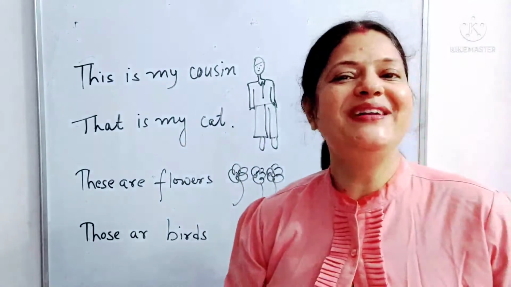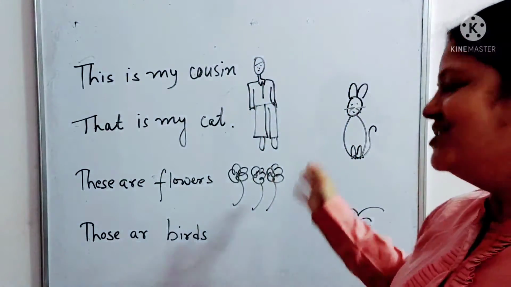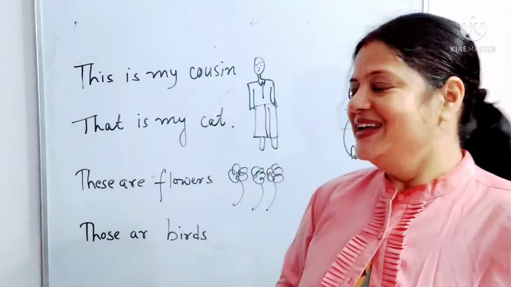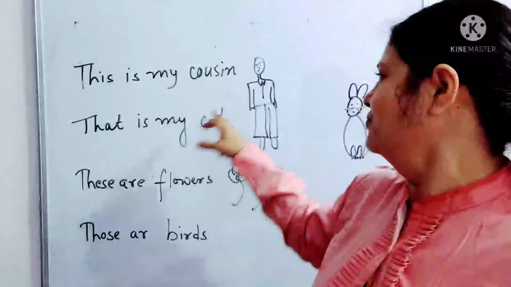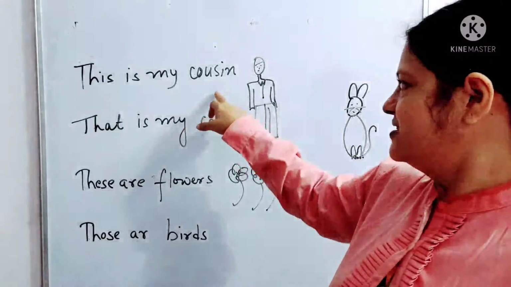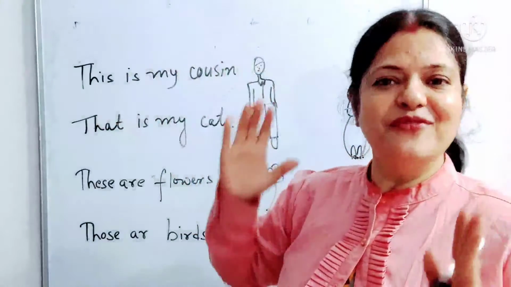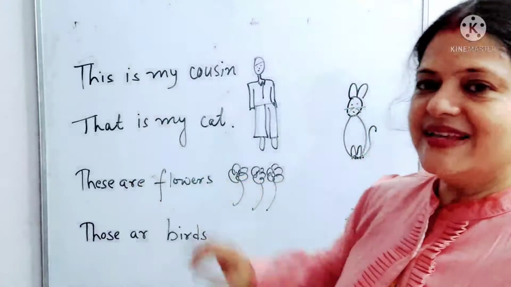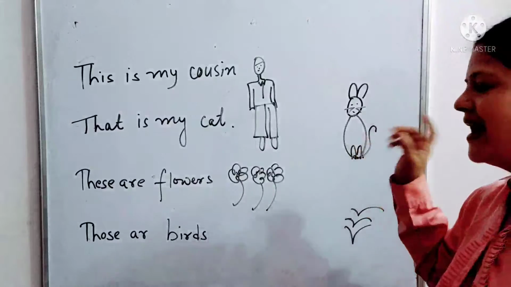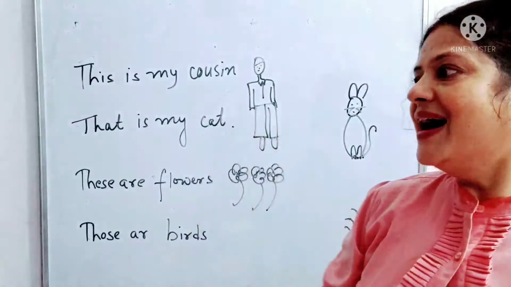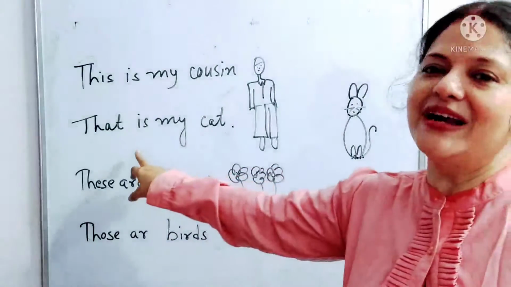I'm not very good at drawing, but still I try to make some pictures on the board to help you understand. If I say, this is my cousin, I'm indicating a singular person who is near to me, so I have used this. Now the next sentence: if I say, that is my cat, I'm indicating a cat which is also singular, and it is far away from me. So that is why I have used that.